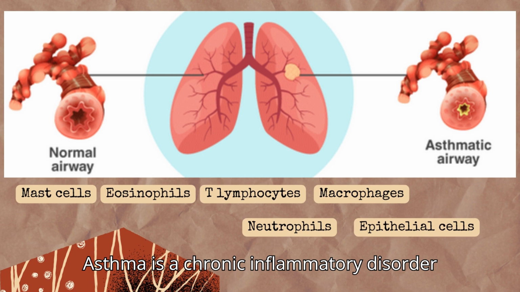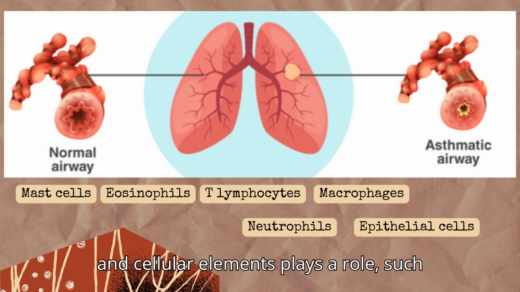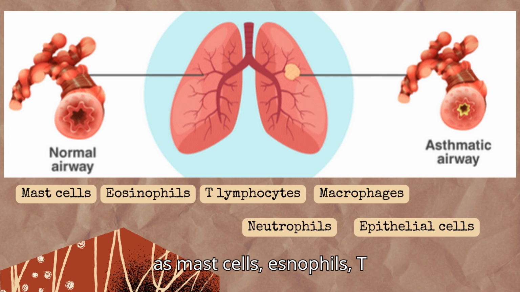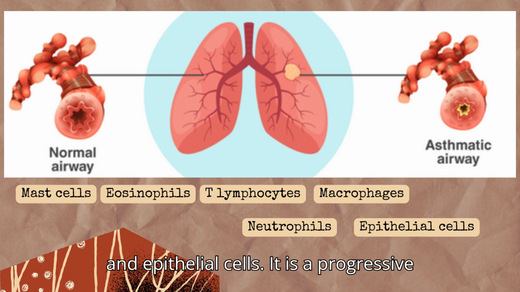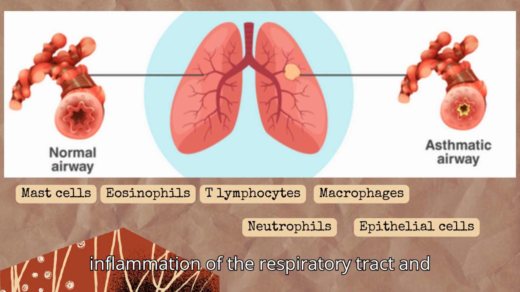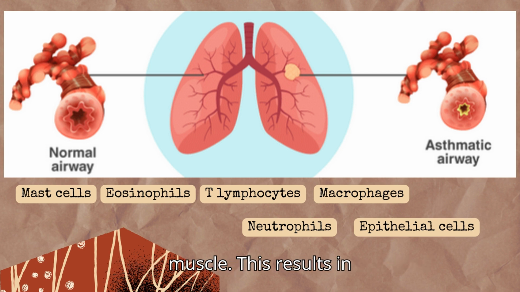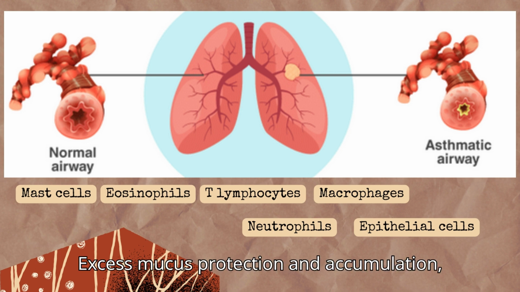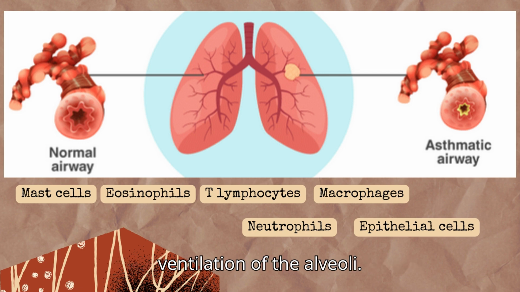Asthma is a chronic inflammatory disorder of the airway in which many cells and cellular elements play a role, such as mast cells, eosinophils, T lymphocytes, macrophages, neutrophils, and epithelial cells. It is a progressive respiratory disease characterized by inflammation of the respiratory tract and spasm of airway bronchial smooth muscle. This results in excess mucus production and accumulation, obstruction to airflow, and a decrease in ventilation of the alveoli.